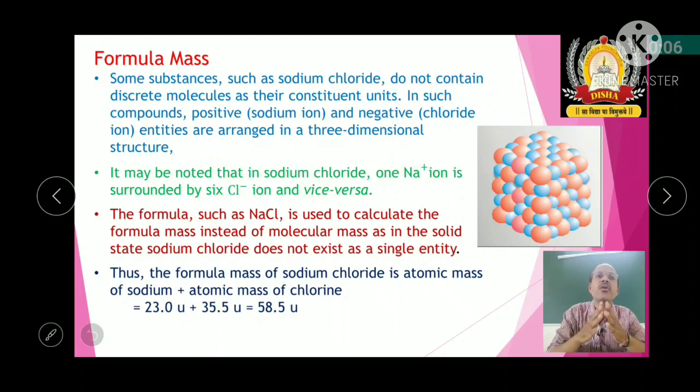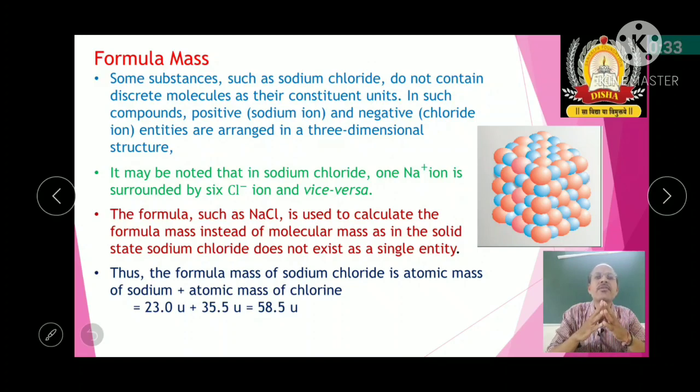That means here they do not contain discrete molecules. So in such compounds, the positive and the negative ions are arranged in three-dimensional structure. So therefore, for such compounds, instead of molecular mass, we are calling it as formula mass. But way of calculation is again same. We are taking the atomic masses only, but we are calling instead of molecular mass formula mass.